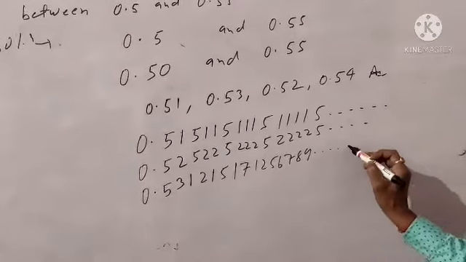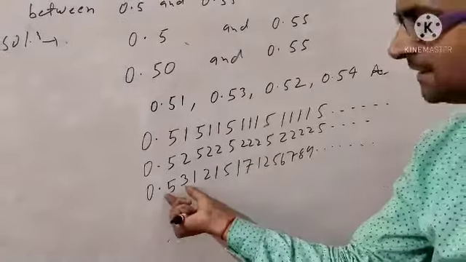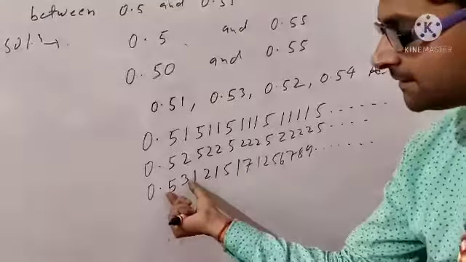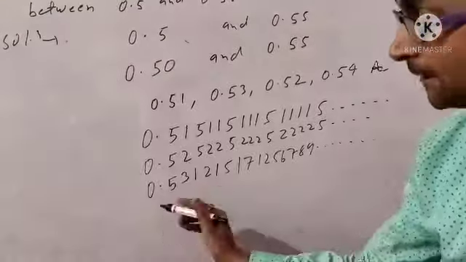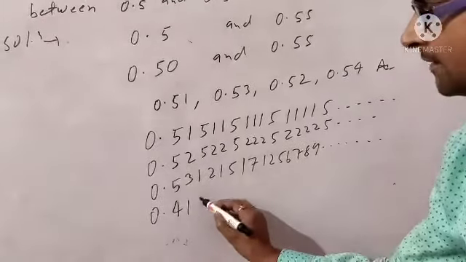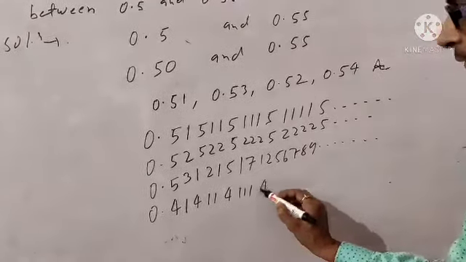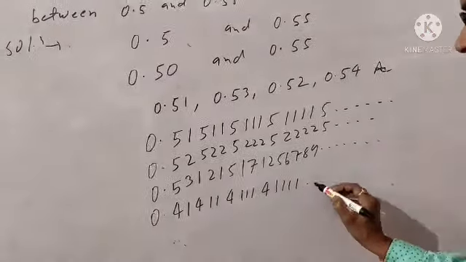Take another value also student: 0.531211712567, whatever you write, all lie between these two. But suppose someone writes 0.41, 411, 4111, and so on.